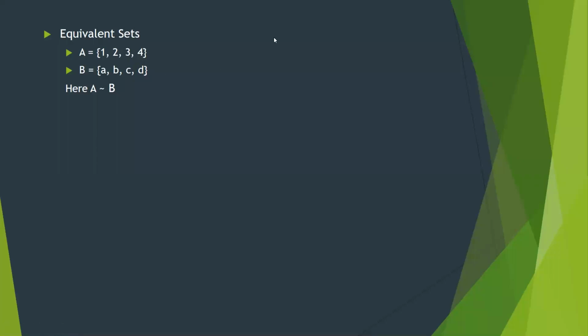For example, Adan, if set A contains 1, 2, 3 only and set B contains A, B, C, D, that means they are not equivalent. Equivalent कब होंगे? जब the number of elements are the same. That means A containing 4 elements, B containing 4.